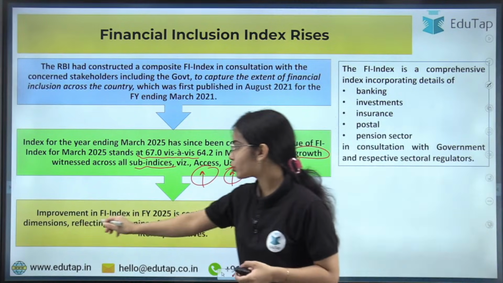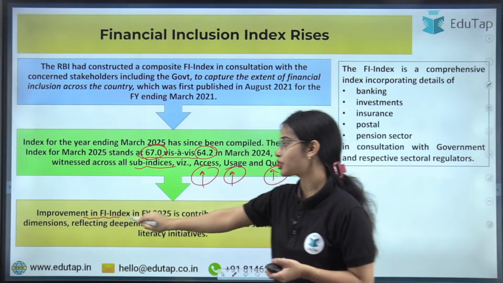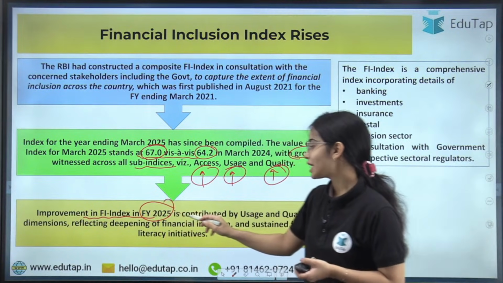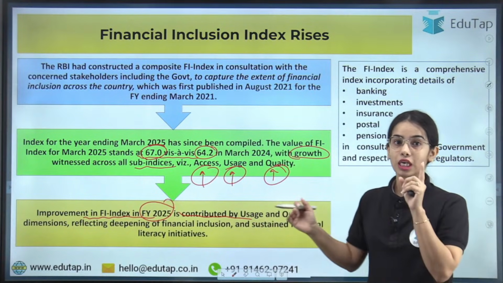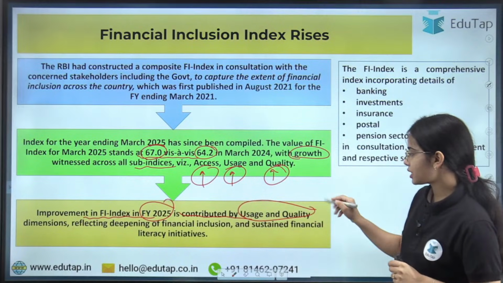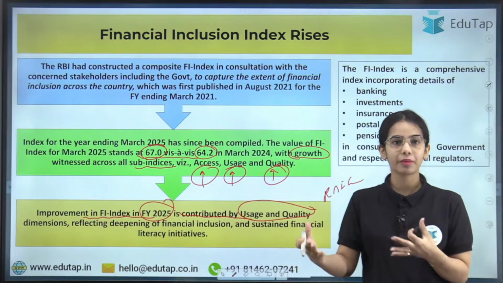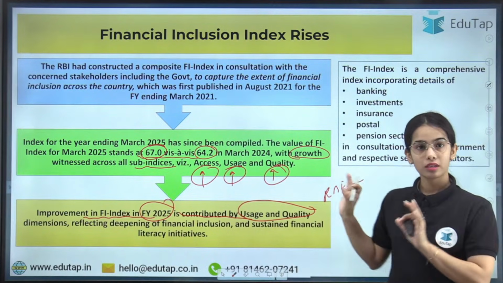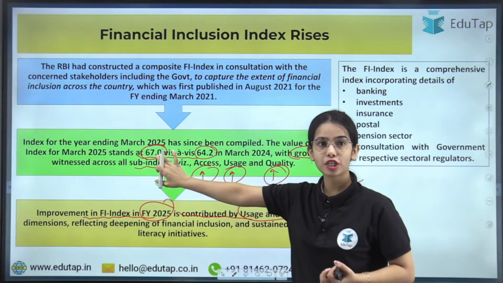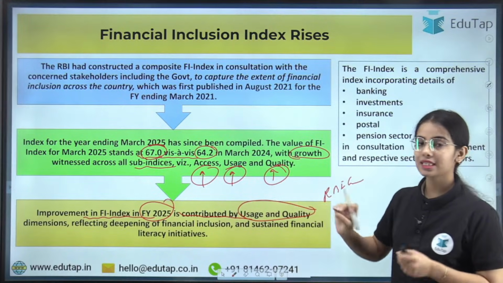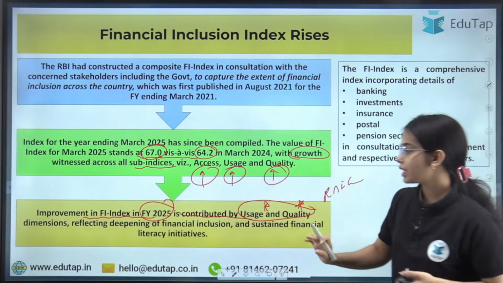But remember that the improvement in the financial inclusion index from 64.2 to 67, this improvement that has been seen in financial year 2025, is contributed by usage and quality dimensions. So a question came last year in the RBI Grade B examination asking due to which sub indices the financial inclusion index has improved. So this year also a question can come regarding the value of the financial inclusion index and the improvement that has come in it. It is because of usage and quality parameters. Okay, this is the idea.